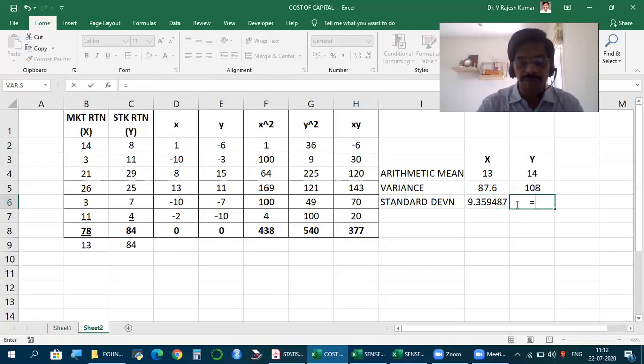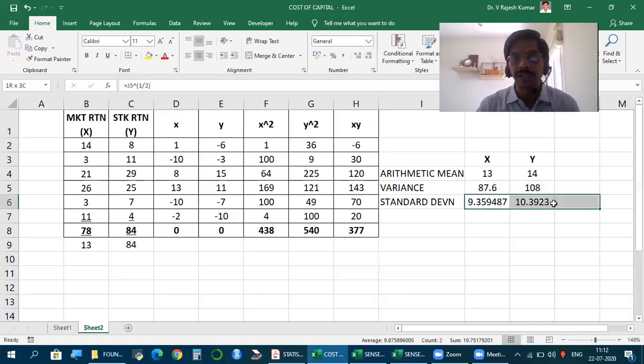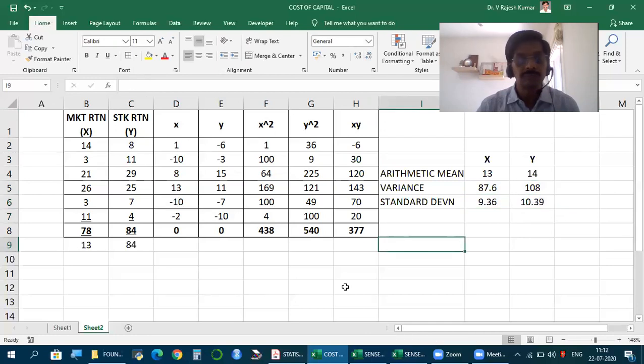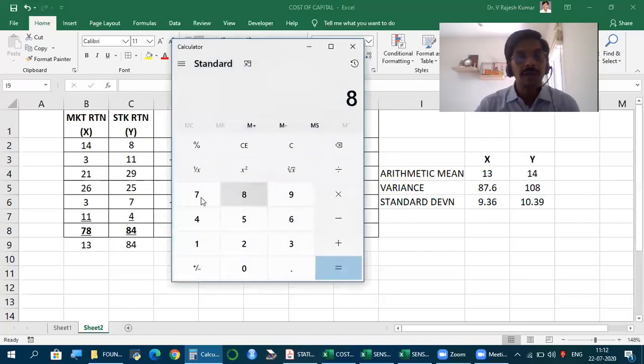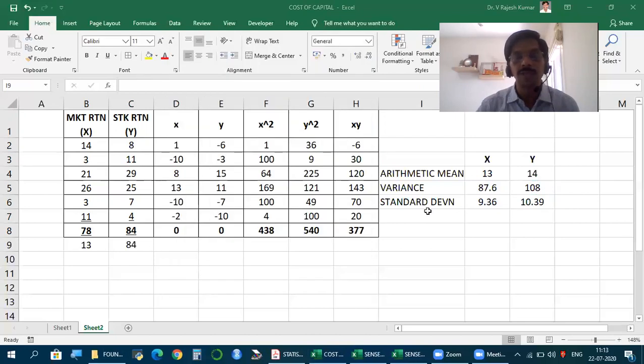Same here, take the square root and you get the standard deviation. Can show up to 2 digits. You can use an ordinary calculator. 87.6 square root, etc. So as usual, you can do. Now, for each set of data, this is what you should first keep ready.